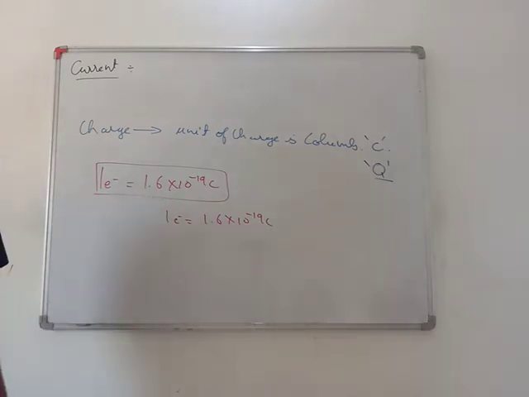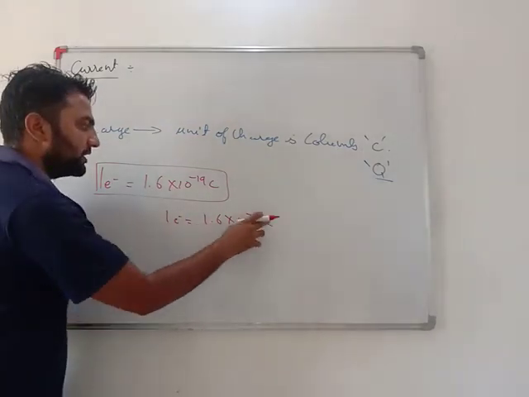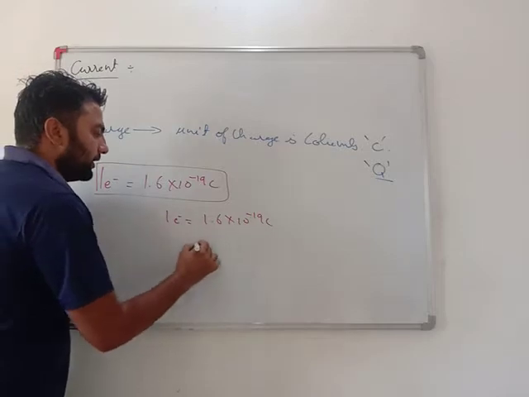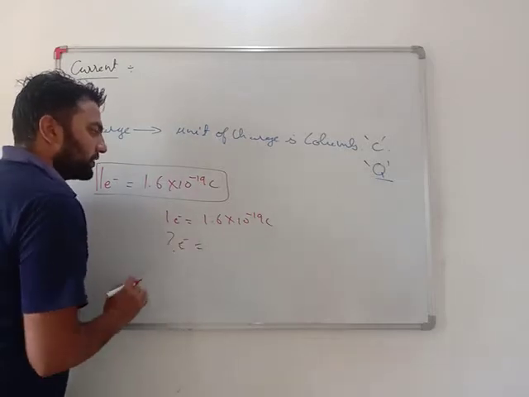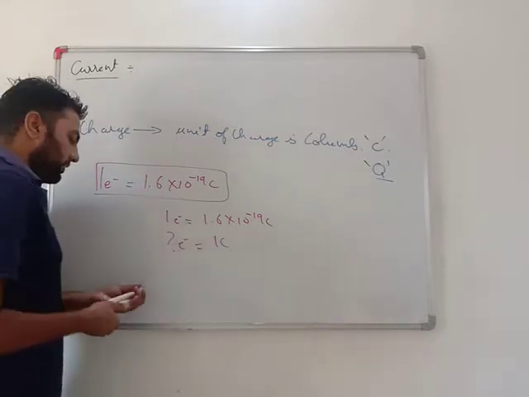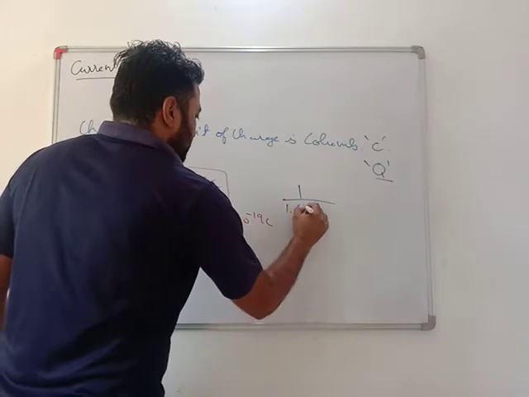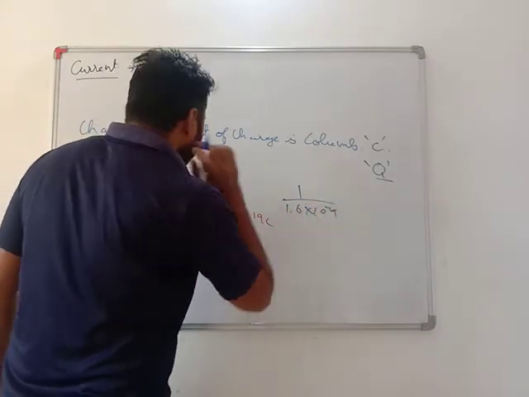So originally, in a single coulomb, how many electrons are there? My dear student, very important, one electron has 1.6 into 10 raised to the power minus 19 coulomb. So how many electrons will make 1 coulomb? Just divide 1 coulomb by this value, so 1 divided by 1.6 into 10 raised to the power minus 19.